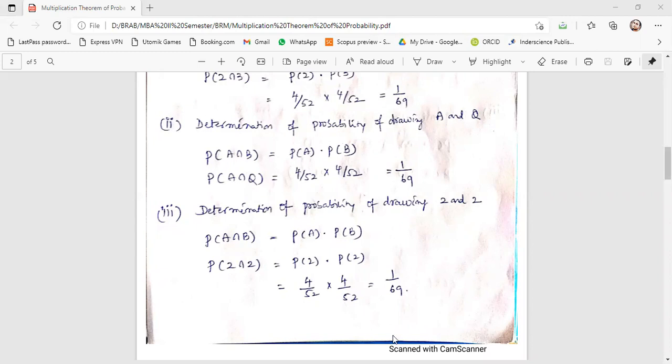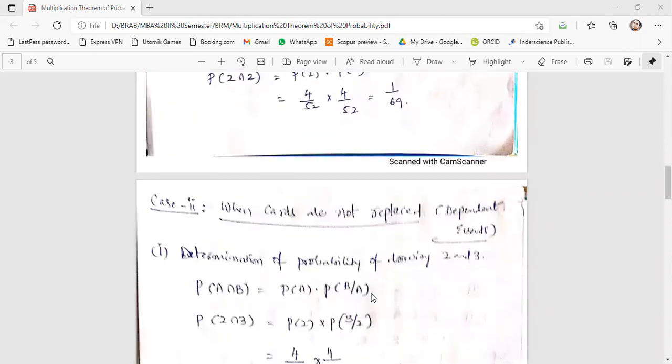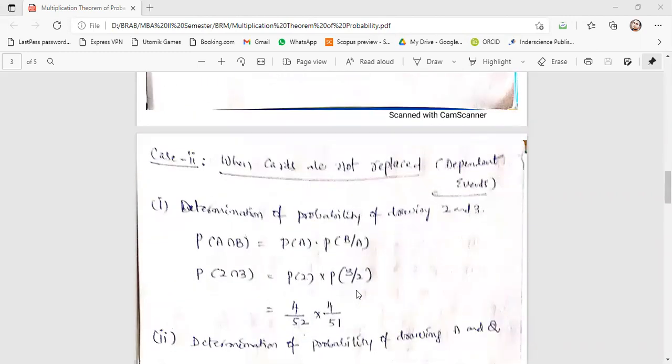Yes, sir. When cards are not replaced, that means dependent event. You are drawing the card and keeping it aside. So this will become a dependent event. For dependent events, we have a formula. What is that? P of A intersection B is equal to P of A into P of B by A. P of B by A means what? Probability of B provided A has already happened. Given that A has already happened.